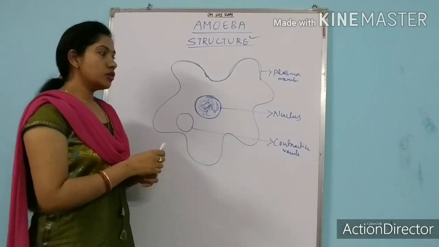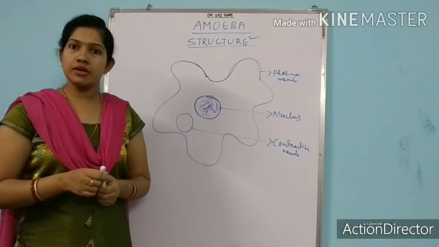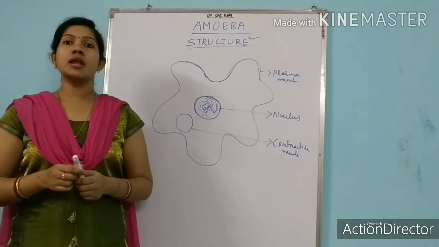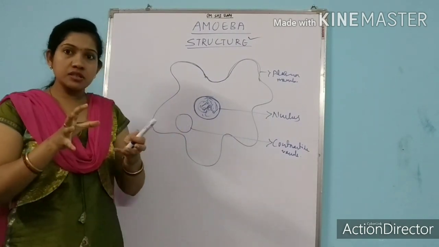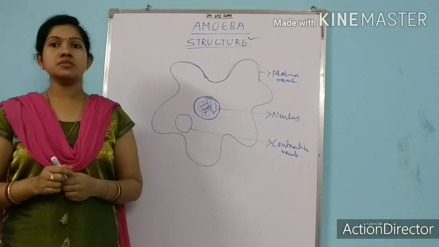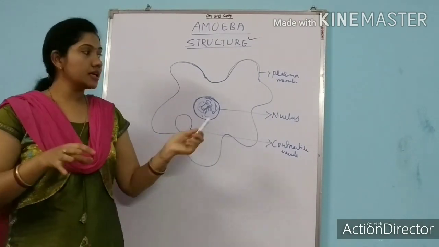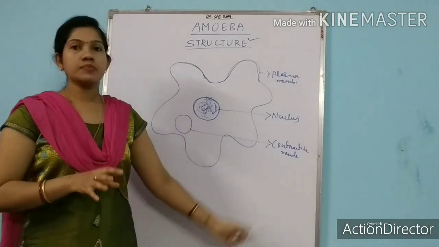So here it has a contractile vacuole. What is the work of the contractile vacuole? This contractile vacuole helps in the storage of water. It adjusts the water content of the cell. Remember, the contractile vacuole helps in the adjustment of water in the cell of amoeba, or it stores water for amoeba.